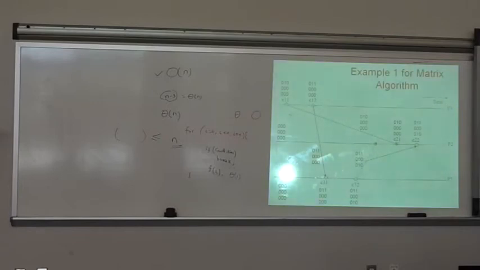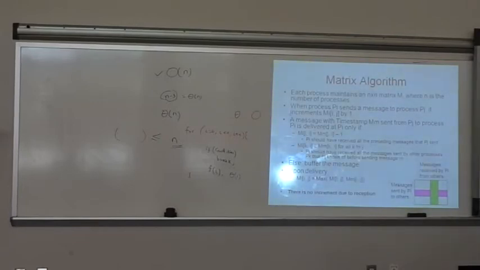So we store a matrix for each process. The matrix has, of course, n rows and n columns. Say this is process Pi's matrix. Each process maintains a matrix. The ith row in that matrix should indicate the number of messages that were sent by process Pi to others. The others are all processes 0, 1, 2, 3 up to n minus 1. Similarly, the ith column indicates the number of messages that Pi should have received from others.